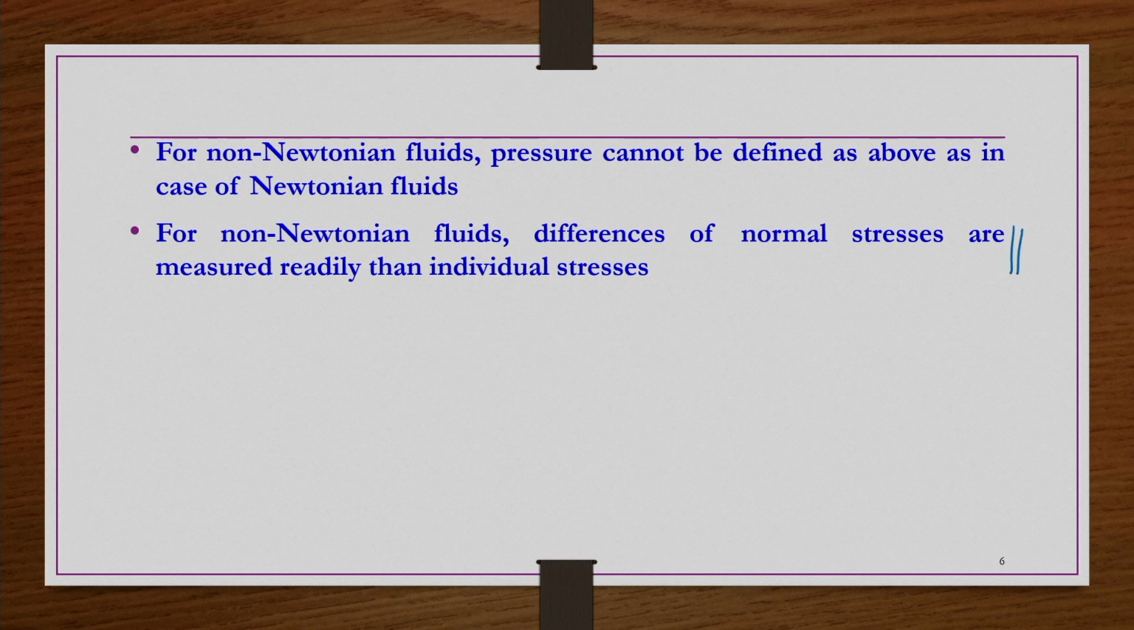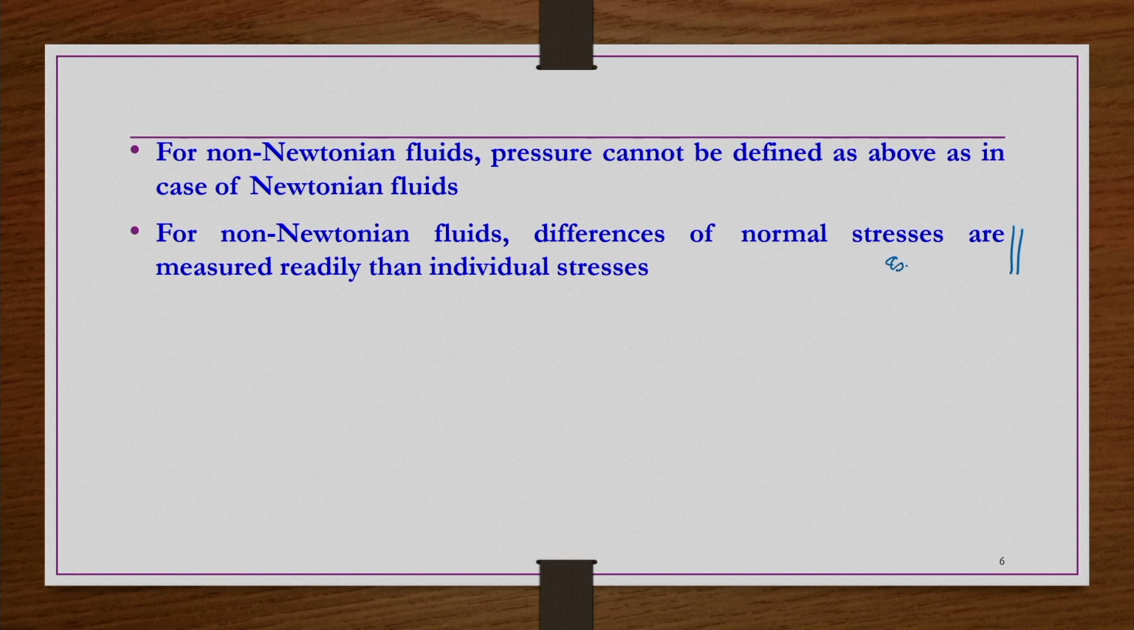So, we will see in the subsequent weeks, where we will be measuring this rheological behavior, tau versus gamma dot, or tau yx versus gamma dot yx, etc. That is indirectly the shear stress versus shear rate information.